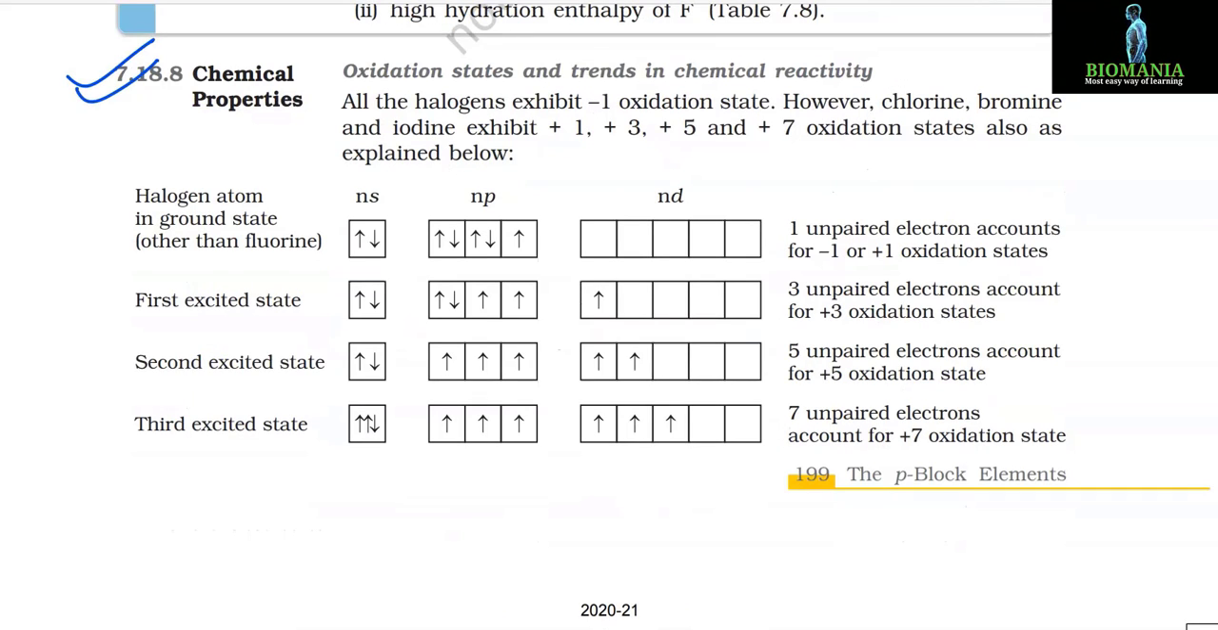7.18.8 Chemical properties. Oxidation states and trends in chemical reactivity. All the halogens exhibit the -1 oxidation state. However, chlorine, bromine and iodine exhibit +1, +3, +5 and +7 oxidation states also, as explained below.